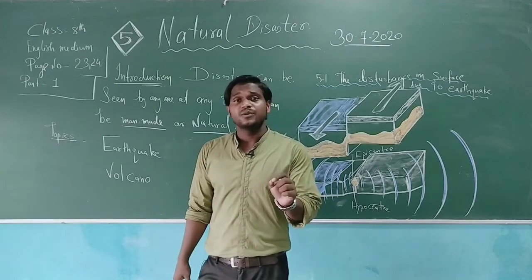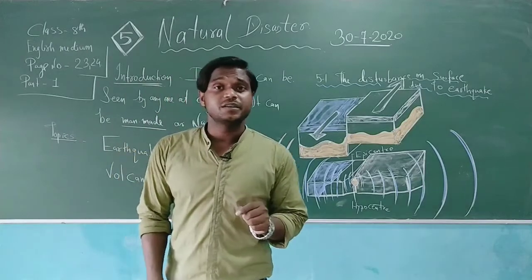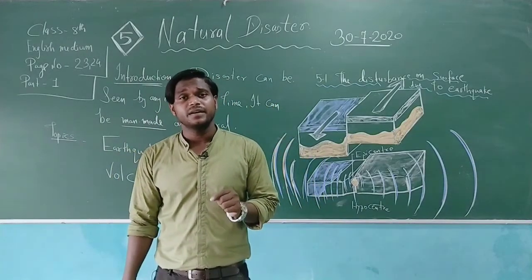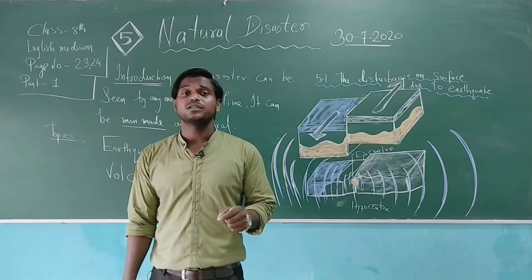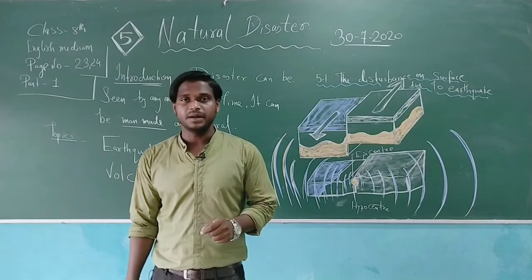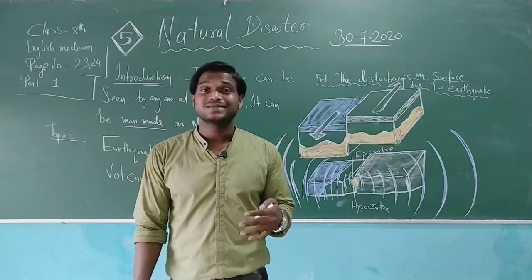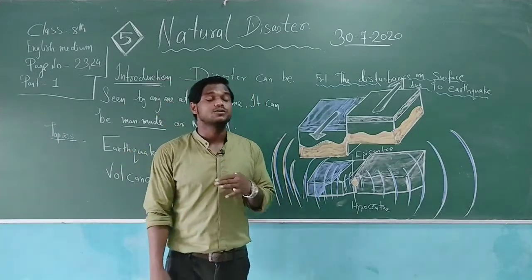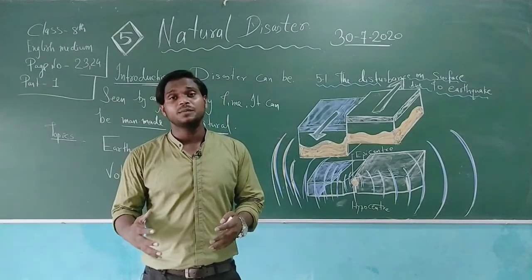When the scale of the earthquake reaches more than 6.5, or at least 6.5, it destroys buildings, whether newly constructed or very old. And if it goes beyond 7 or 8 on the Richter scale, then there is total destruction of man and material, movable and non-movable property.